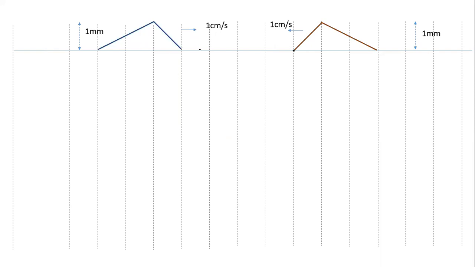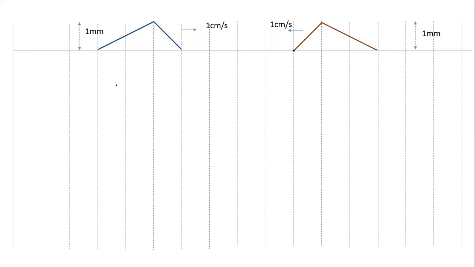Can you all draw? What is the shape of the string at t equal to 3 seconds? And what is the shape of the string at t equal to 4 seconds? Try and draw, see that it matches or not.